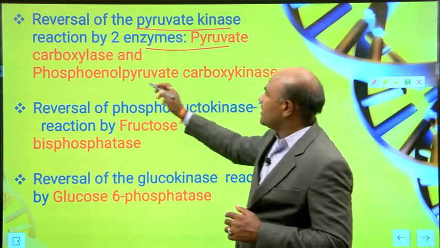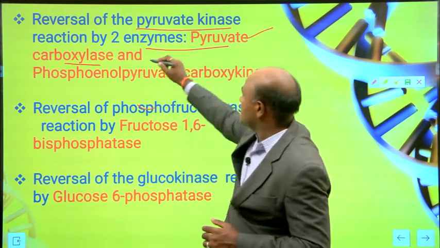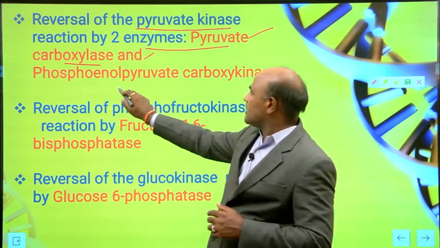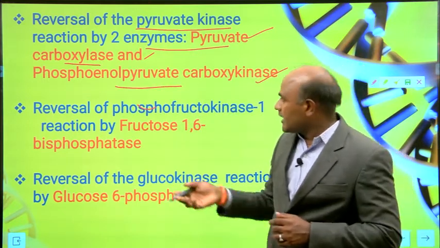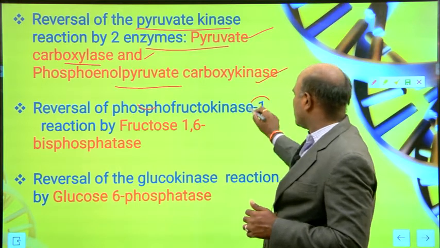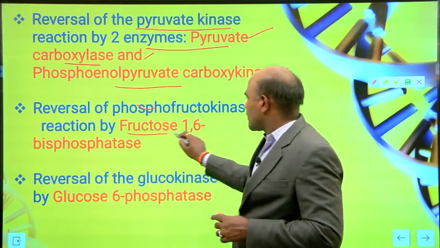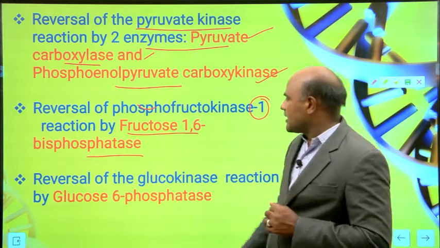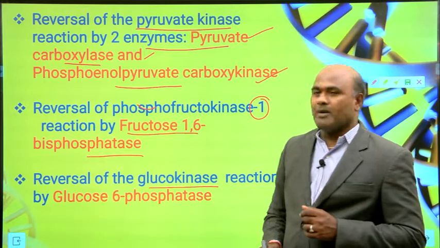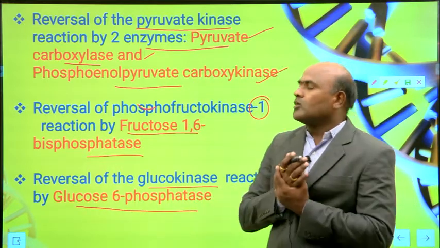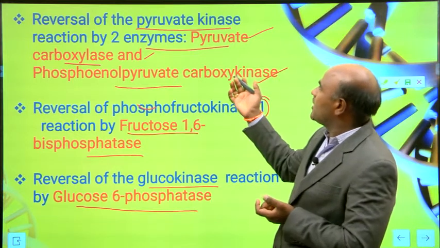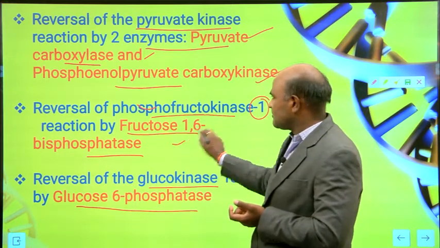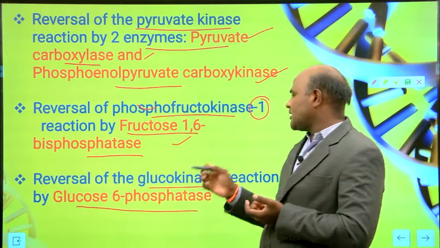One is pyruvate carboxylase and the other is phosphoenolpyruvate carboxykinase. Then the reversal of phosphofructokinase 1 is by fructose 1,6 bisphosphatase, and the reversal of the glucokinase reaction is by glucose 6-phosphatase.